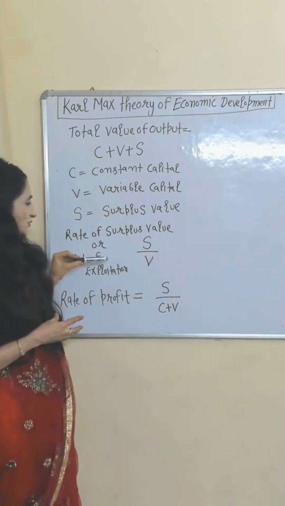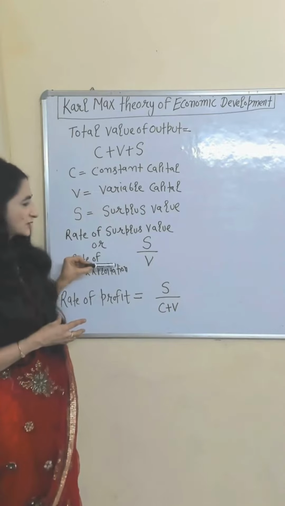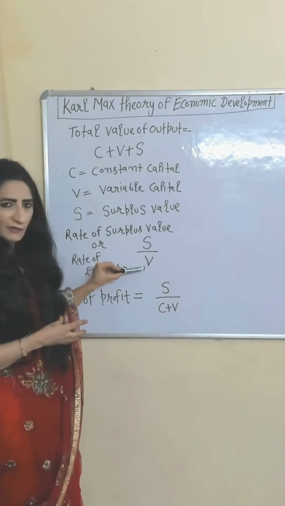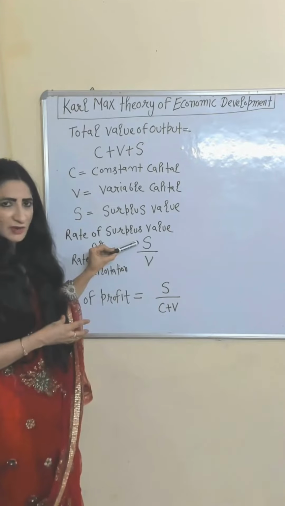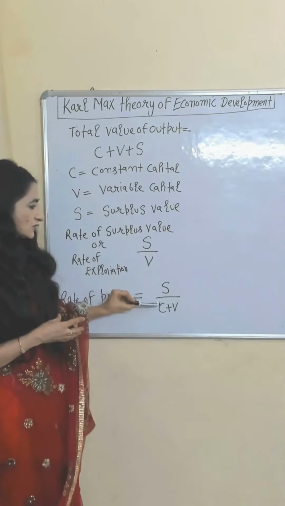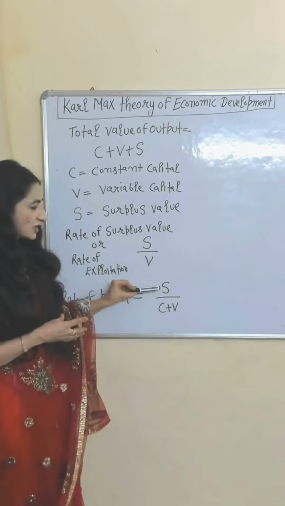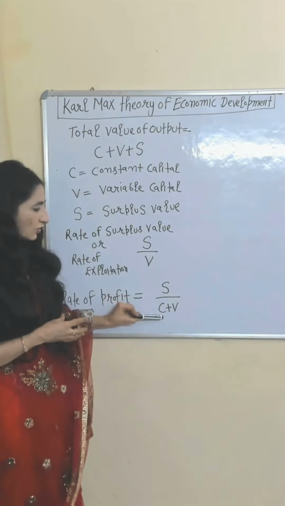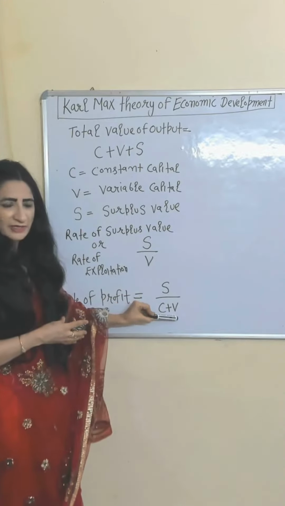Rate of surplus value, or you can say the rate of exploitation, equals S over V. Surplus value generated by labor, amount of labor. Rate of profit equals S over C plus V. Surplus value generated by labor, constant capital plus variable capital.